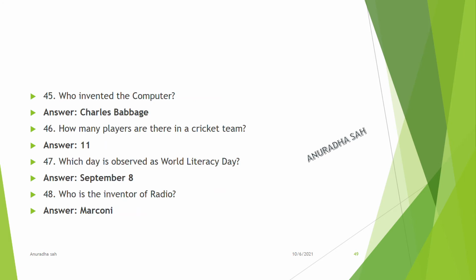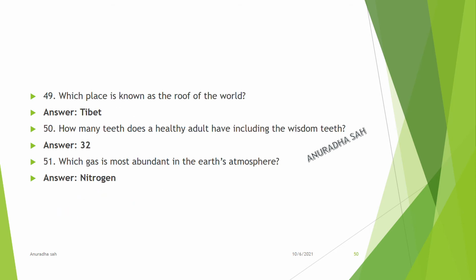Who invented the computer? Charles Babbage. How many players are there in a cricket team? 11. Which day is observed as World Literacy Day? 8 September. Who is the inventor of radio? Marconi. Which place is known as the roof of the world? Tibet.